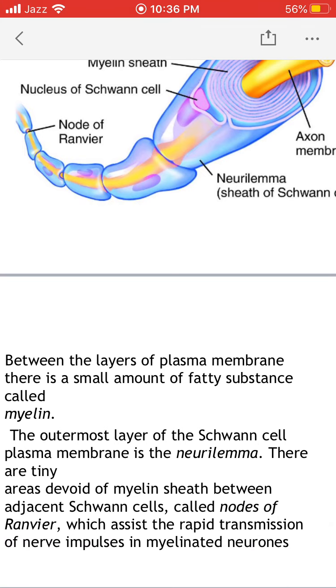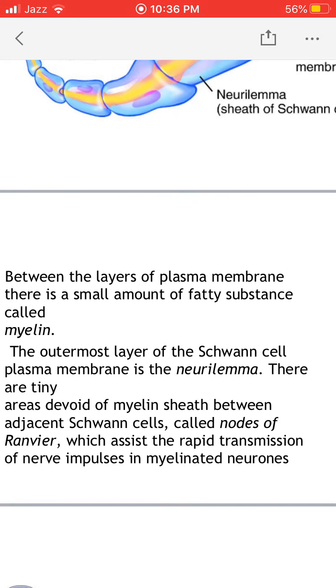Between the layers of plasma membrane, there is a small amount of fatty substance which is called myelin. The outermost layer of the Schwann cell, which is the plasma membrane, is called neurolemma. There are tiny areas which are devoid of myelin sheath between adjacent Schwann cells, and these are called nodes of Ranvier, which assist in the rapid transmission of nerve impulses in myelinated neurons.